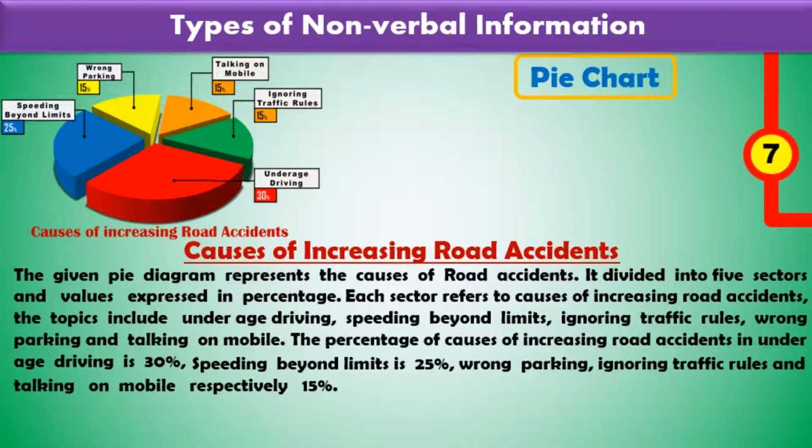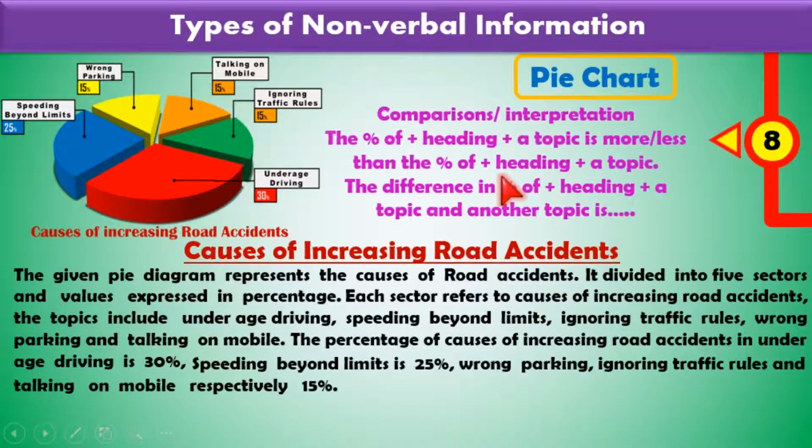Then the next sentence. Look, it is very important and simple. Comparison and interpretation. We have to compare according to the analysis of these sectors' percentages. So here is one formula given. According to that formula, you can write the answer. So how can we write? The percentage of heading. What is the heading? Causes of increasing road accident. That you have to write.